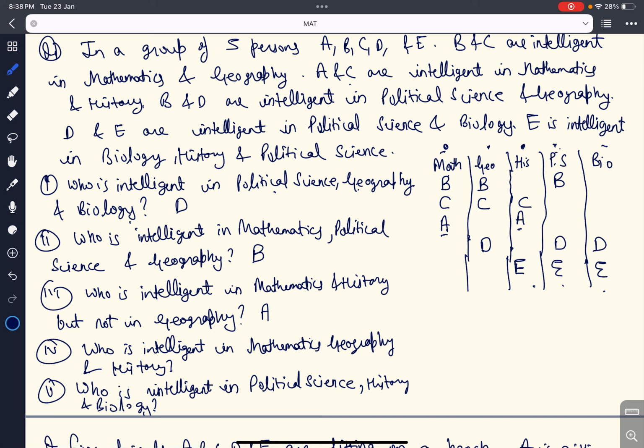The fourth question says, who is intelligent in mathematics, geography, and history? We can see C is the only person who is available in math, geography, and history. So our answer is C. The last is, who is intelligent in political science, history, and biology? We can see E is the only person who is intelligent in all these 3 subjects. So this is our second question.